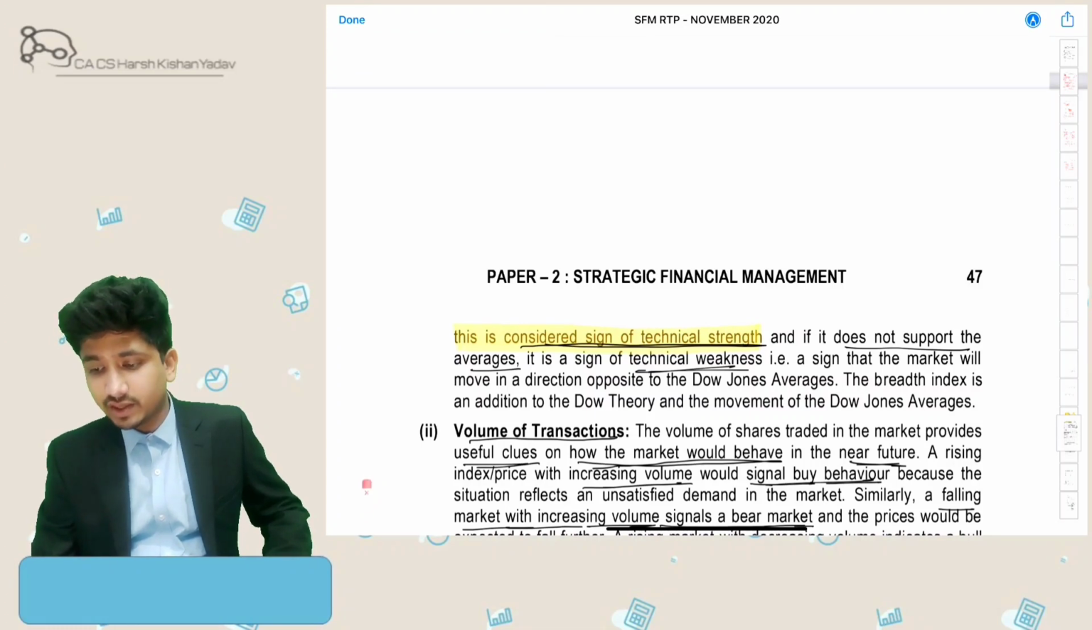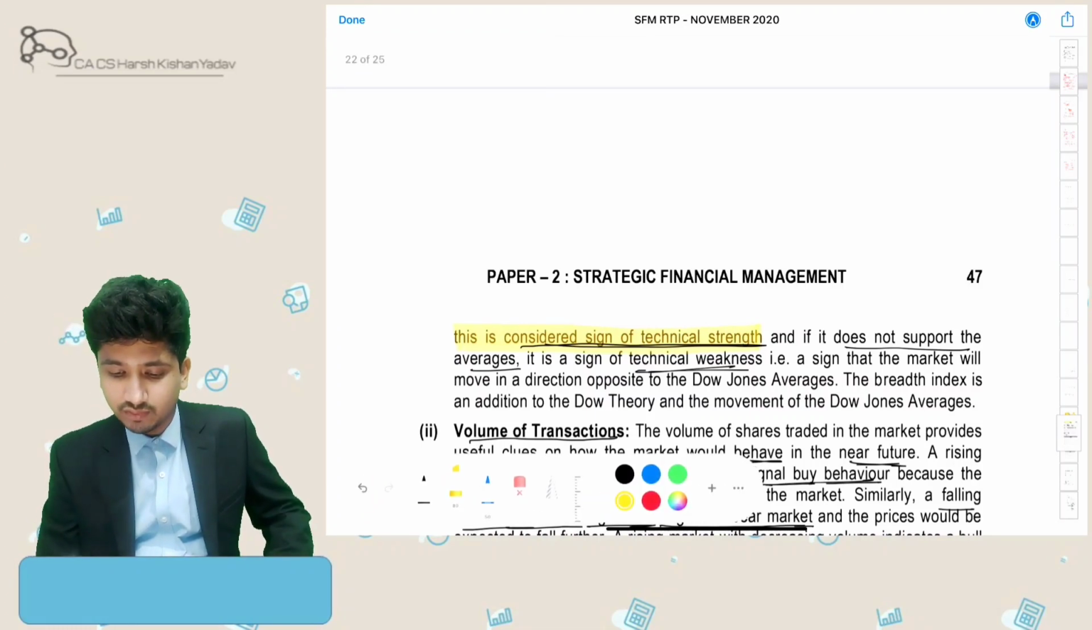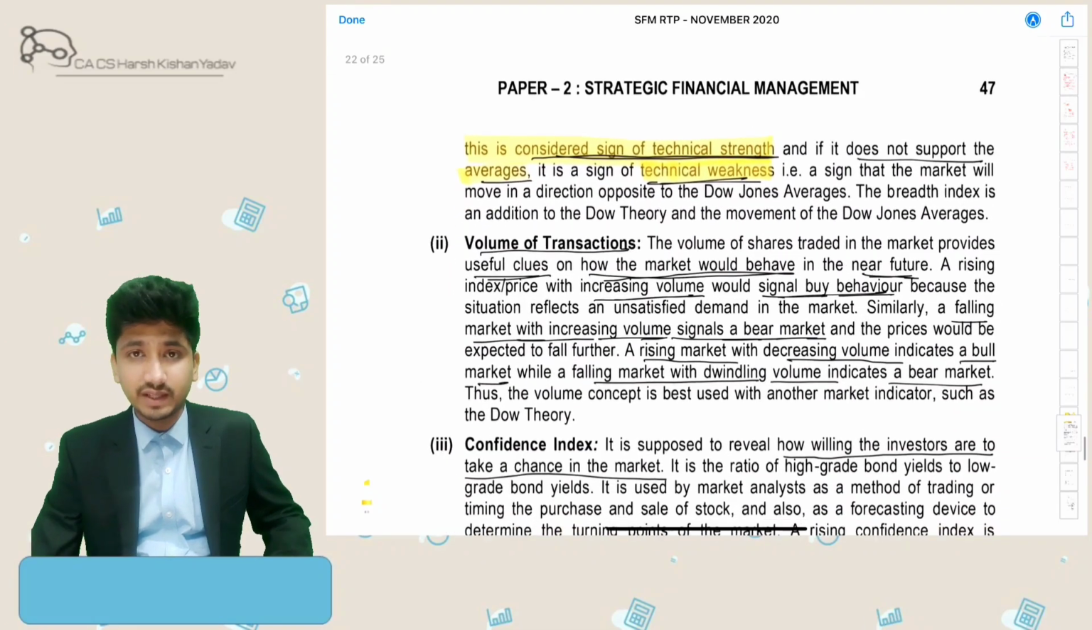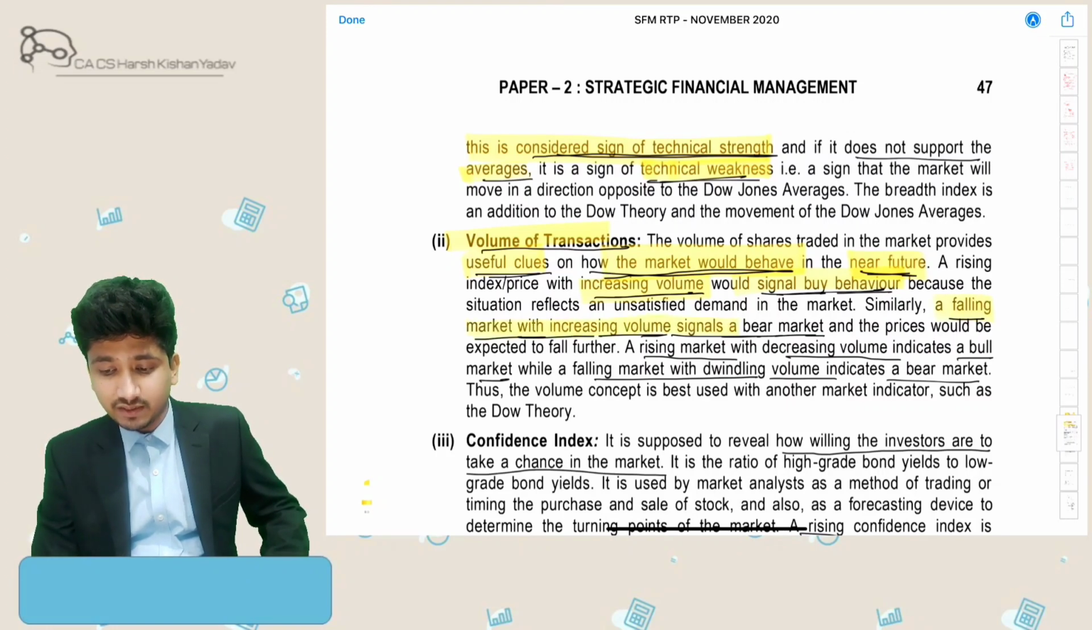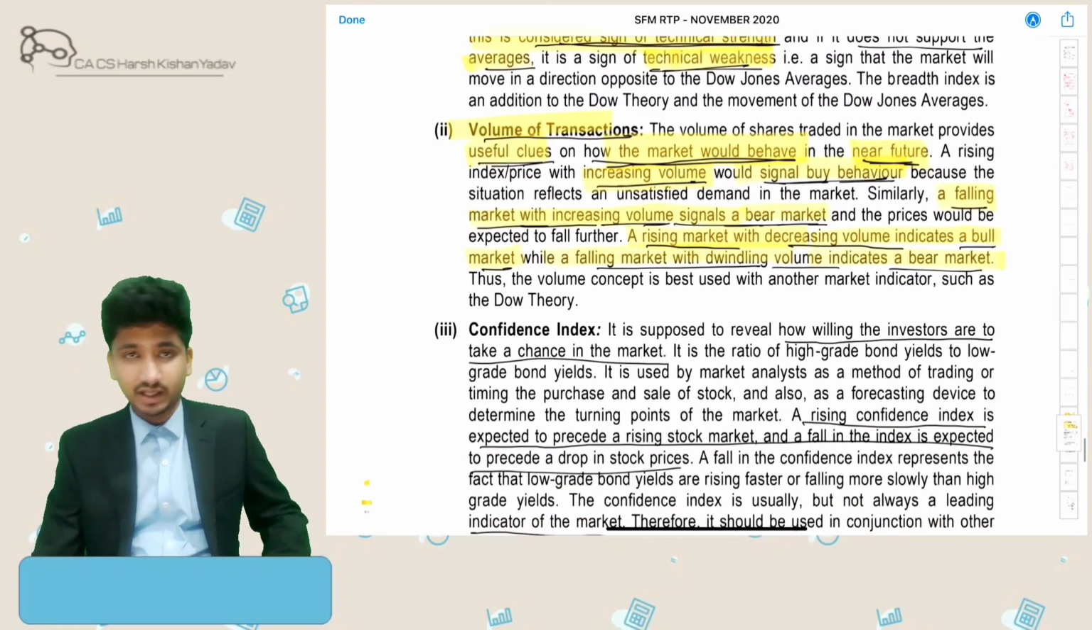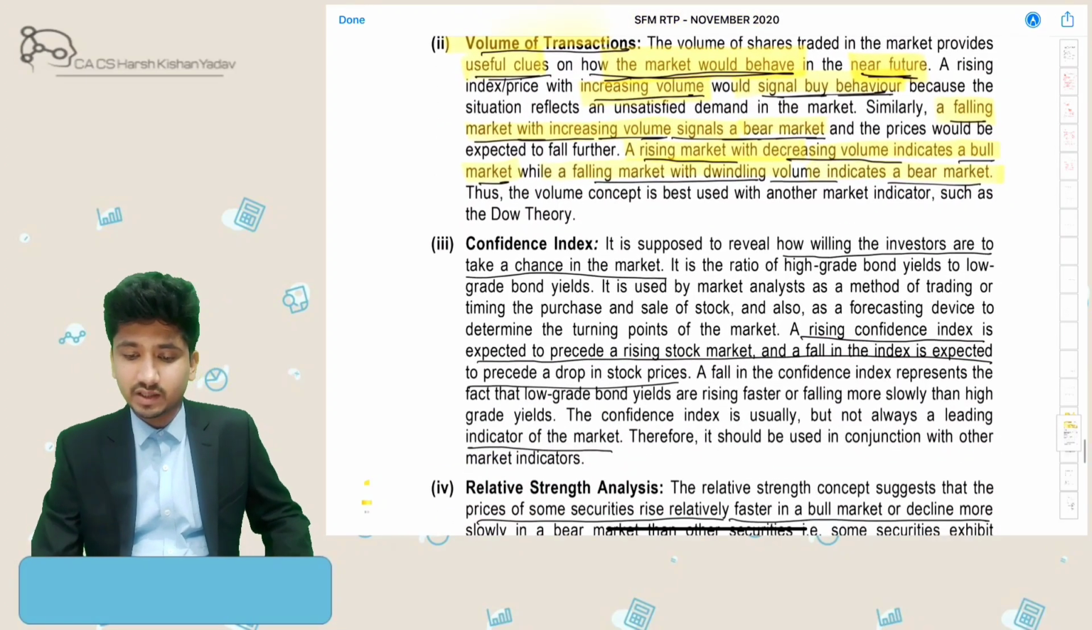And if it does not support the movement of Dow Jones averages, then it is considered to be a technical weakness. Then second is volume of transactions. It is a useful clue how the market would behave in near future. Increasing volume would signal a buy behavior, whereas a falling market with an increasing volume signals a bear market. A rising market with decreasing volume indicates a bull market, while a falling market with a dwindling volume indicates a bear market. So these are a few indicators.